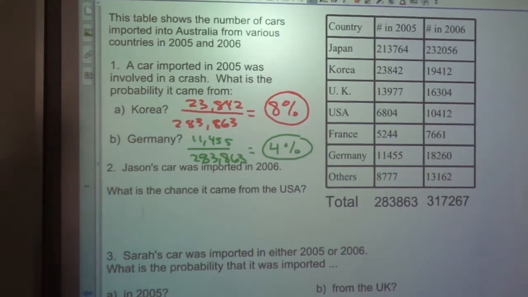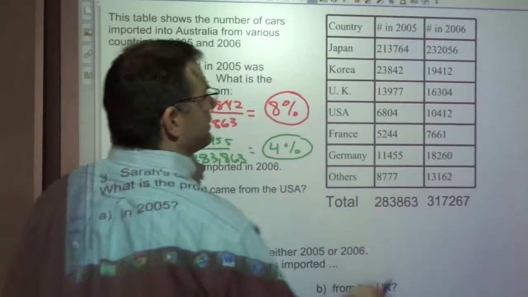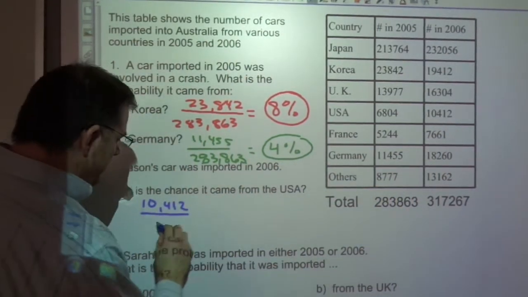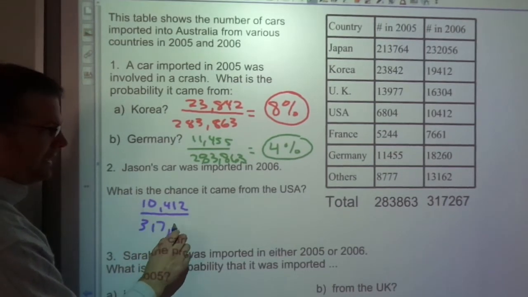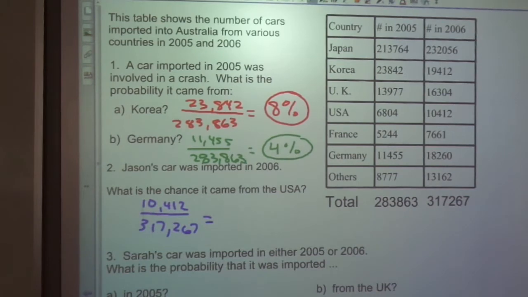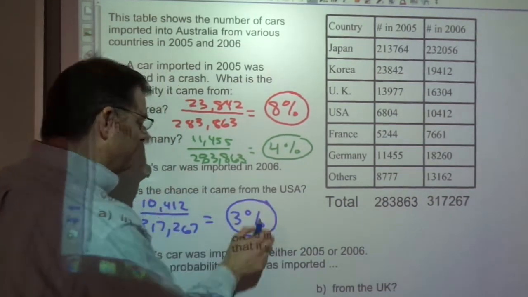Jason's car was imported in 2006. What's the chance it came from the USA? Well, we look at the USA cars in 2006. There were 10,412 out of the 317,267, and that percentage is 3%. Probably 0.03 as a decimal.